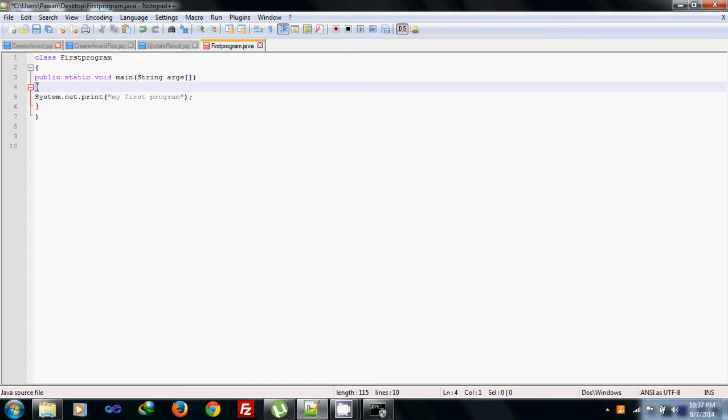Now these braces have been opened and closed, which means the main method has opened here and closed here. You can also see System. System is a library class of any Java program. It is also written with a capital S. So we call it the System class, and print is a method.